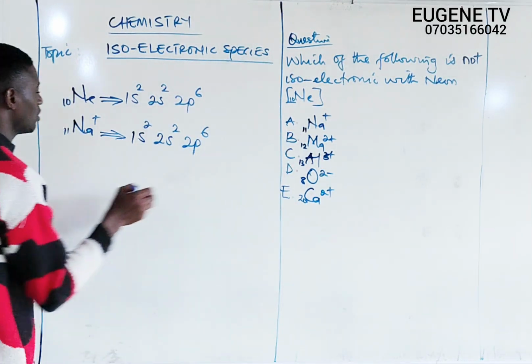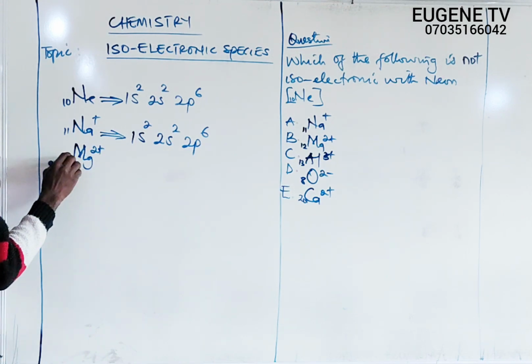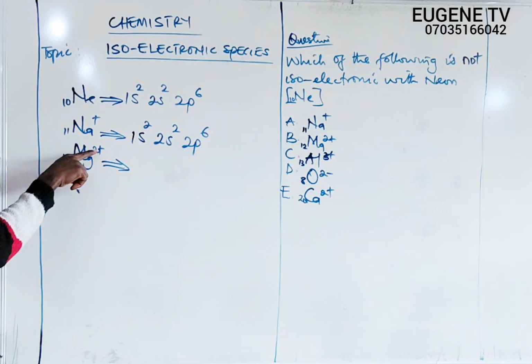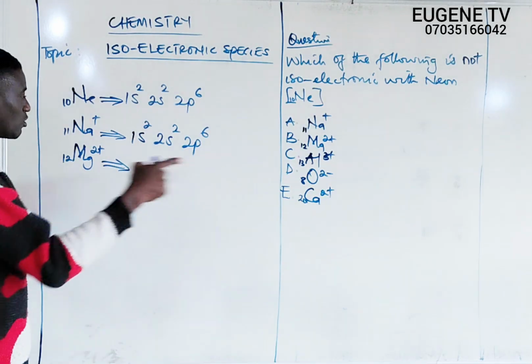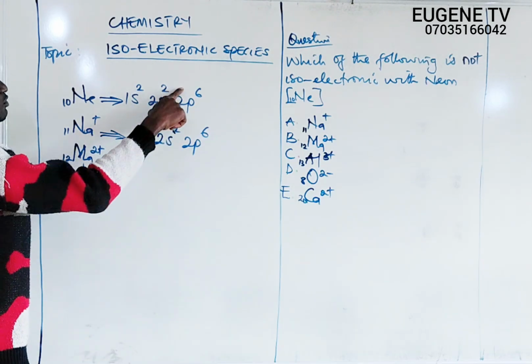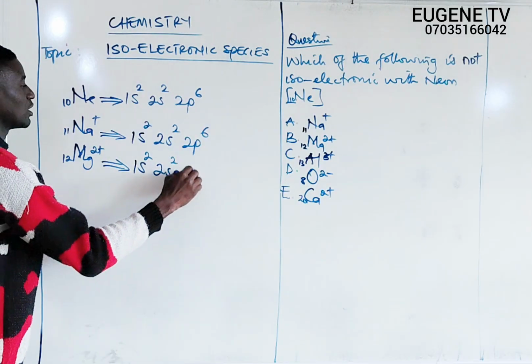Alright, we go to option B, which is magnesium ion. Magnesium ion is Mg2 positive with atomic number 12. What does this imply? It implies that a magnesium atom has lost 2 electrons so that it becomes magnesium ion. So it will now remain with 10 electrons. If we write the configuration, it will conform to that of neon: 1s2, 2s2, and 2p6.